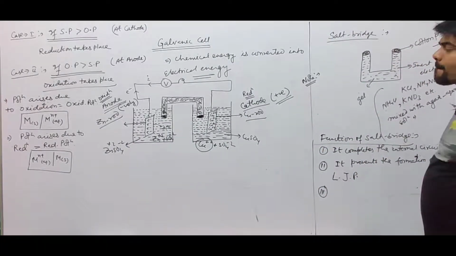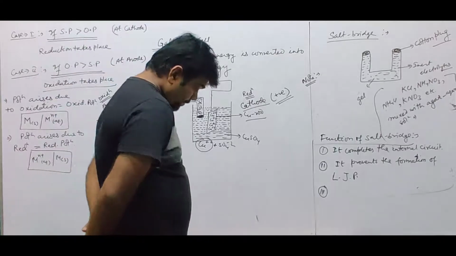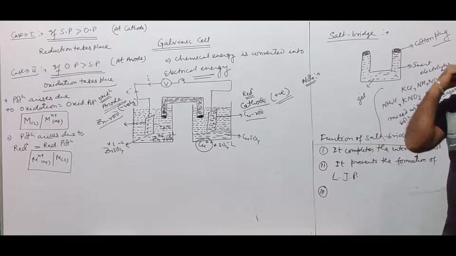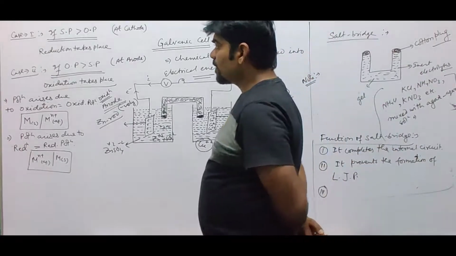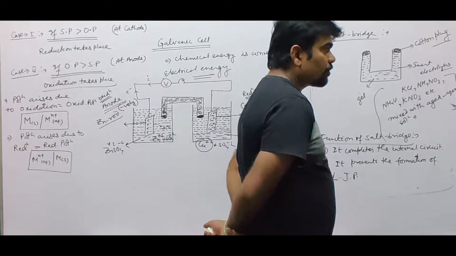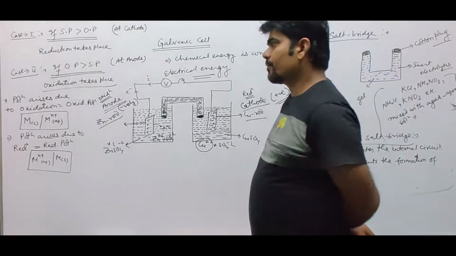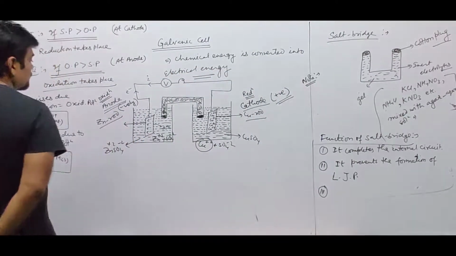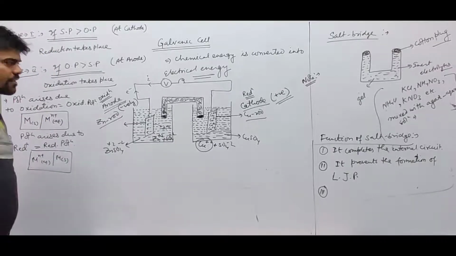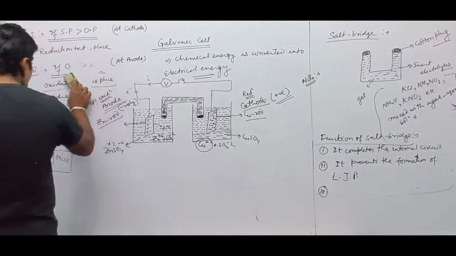In a salt bridge, salts of silver ion, mercury 2 plus ion, or lead 2 plus ion, etc. should not be used, because they form precipitate and will block the internal circuit.